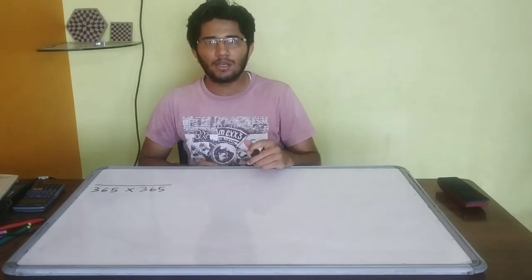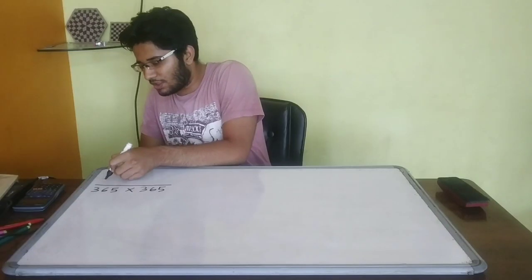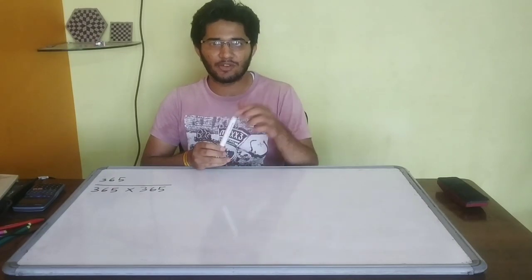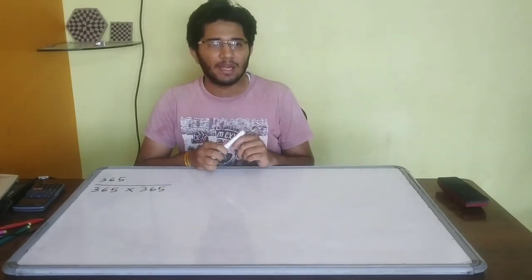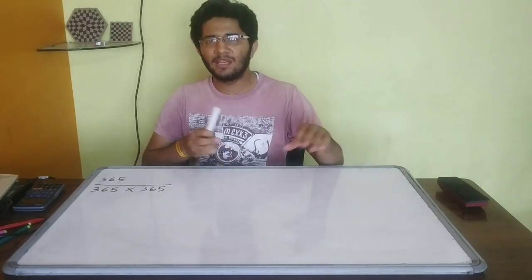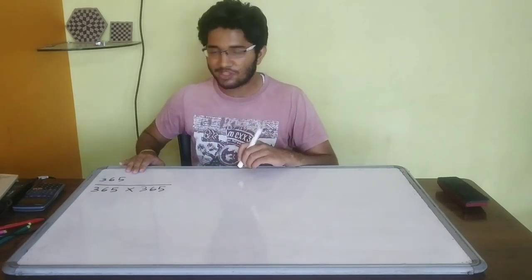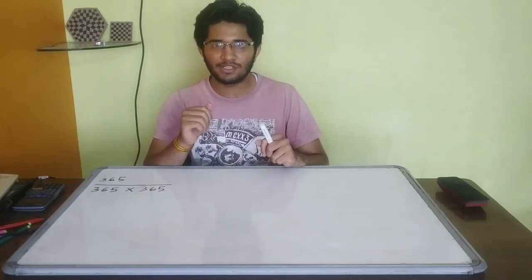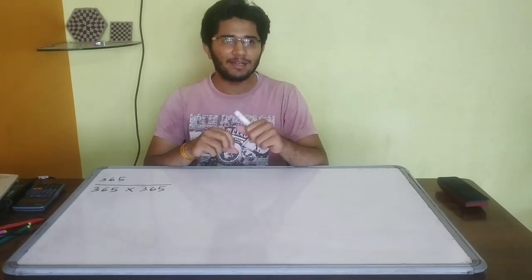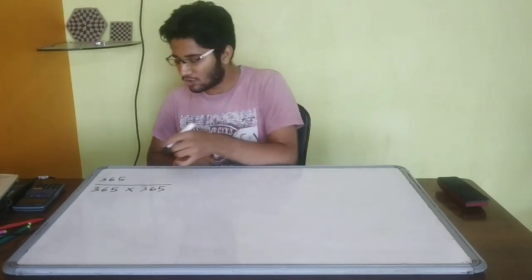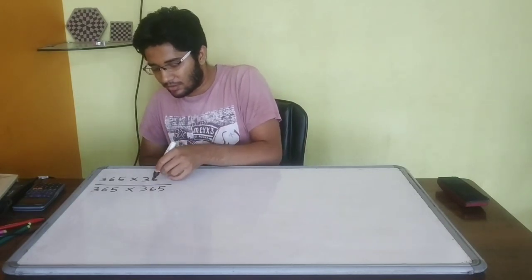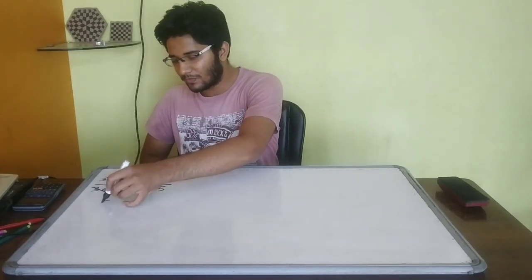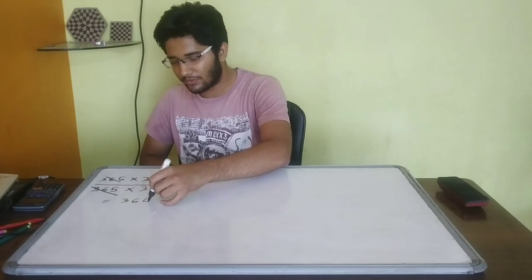First, the selected person will have any birth date, so it has 365 chances. Let's say that he has his birth date as 1st January. Then we select the second person, and now this second person can have any birth date, but for this restriction, he cannot have his birth date on the same date, so he cannot have his birth date on 1st January. So he has one day less than the days in a year. So there are 364 possibilities for him. Now we can just cancel this part. So the answer will be 364 upon 365.